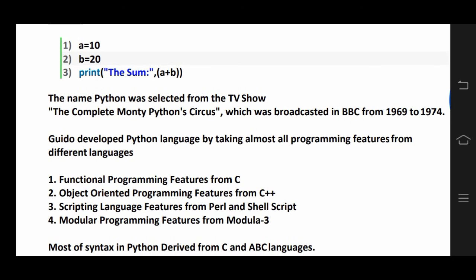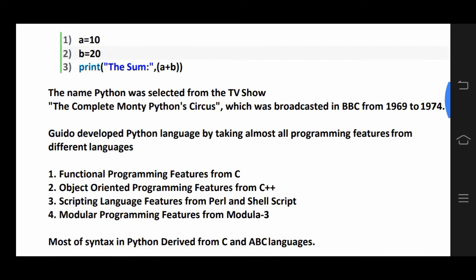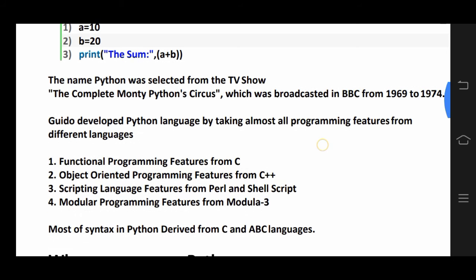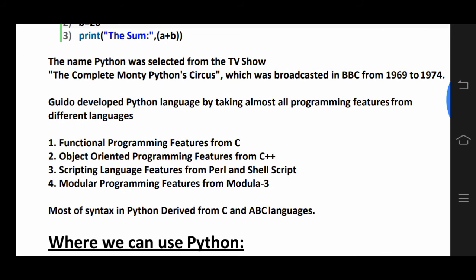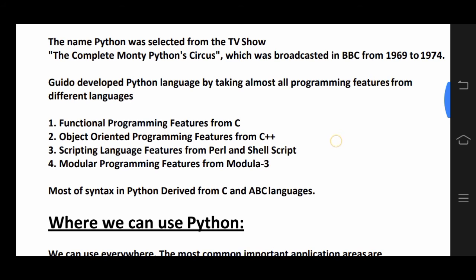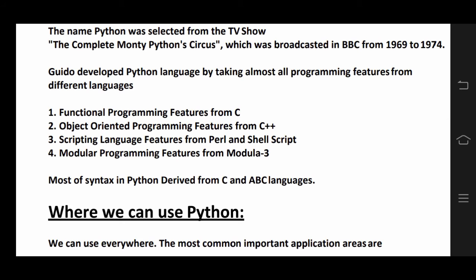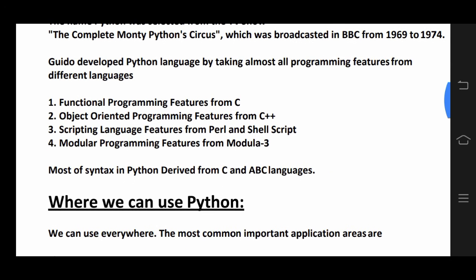The name Python was selected from a TV show. It means Monty Python's Flying Circus, which was broadcast on the BBC from 1969 to 1974. Guido van Rossum developed the Python language by taking almost all programming features from different languages. Python is a scripting language. Functional programming features come from C language, object oriented programming features from C++, scripting language features from Perl and shell script, and modular programming features from Modula-3.